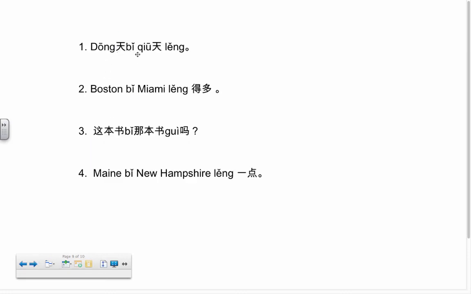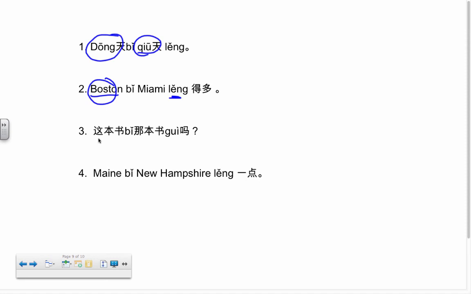冬天比秋天冷. This means 冬天, winter, in comparison to 秋天, the fall, is colder. Definitely, the winter is colder than the fall. Here we have Boston 比 Miami 冷得多. Boston is much colder than Miami. Right? Again, because we're talking about cold, the colder one goes first. We're comparing cold, the one with the most quantity goes first.